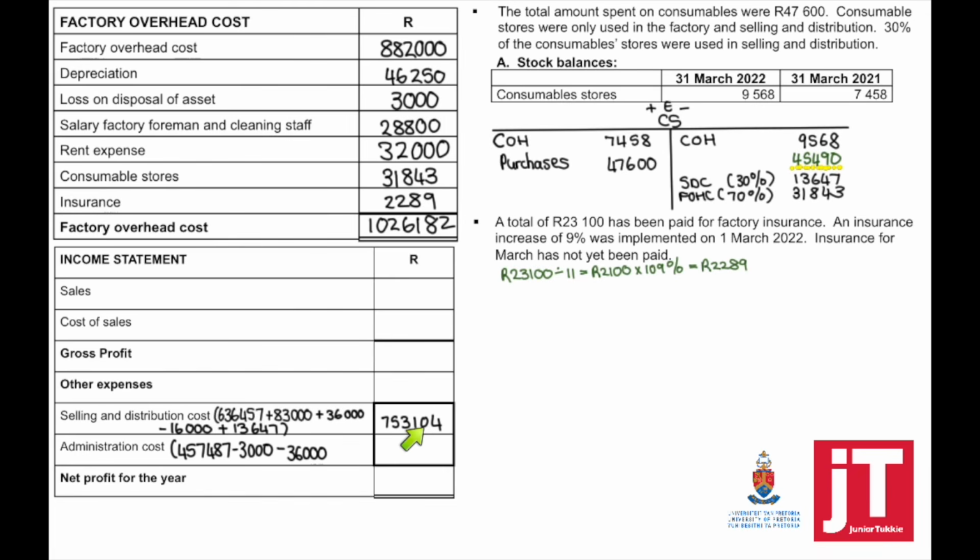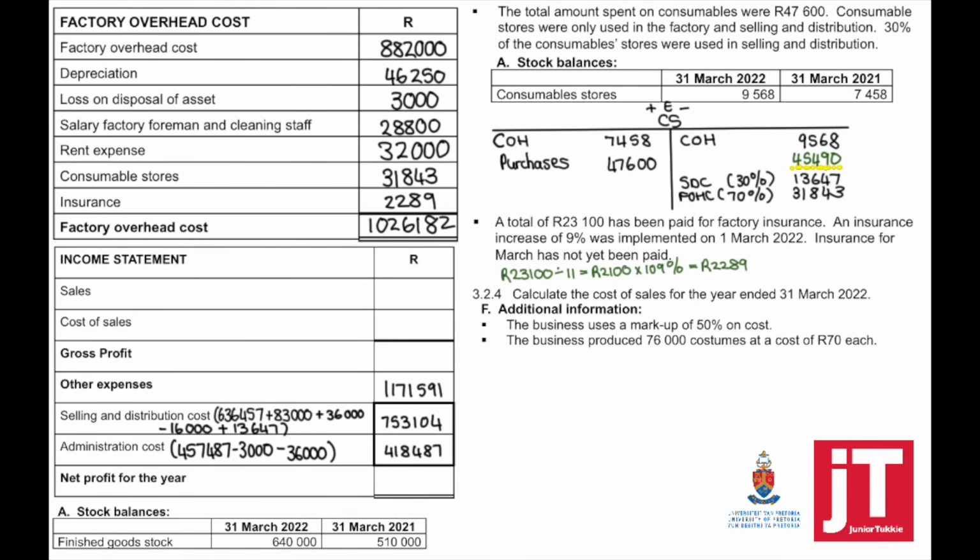So this is my total selling and distribution cost, and the same for administration cost. It is imperative that you show your calculations in brackets. To get the total other expenses, add selling and distribution cost plus administration cost.